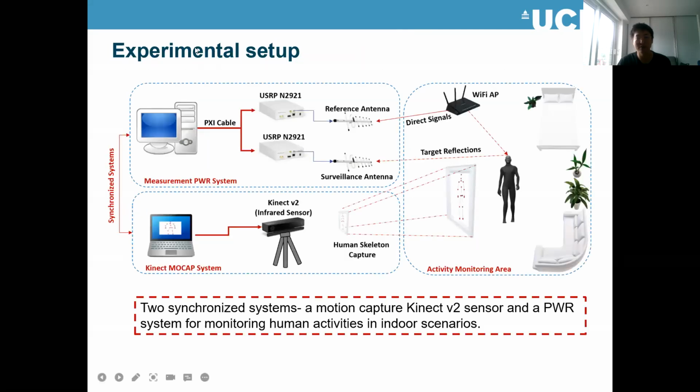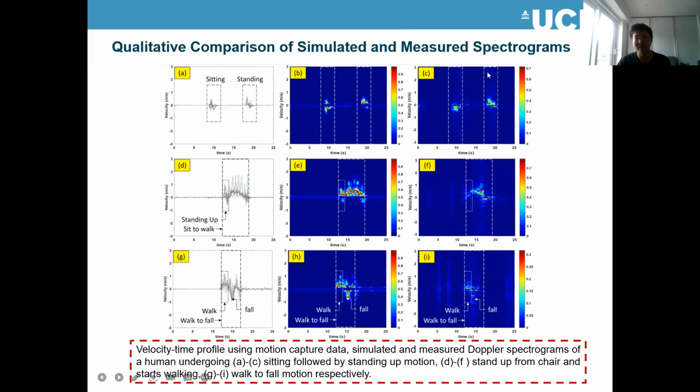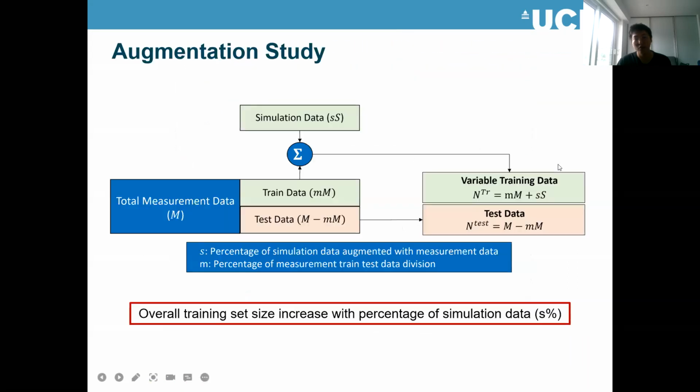The experiment setup is like this. We use the passive Wi-Fi radar and a Kinect sensor to simultaneously collect data and generate simulated data and measured data. We can see the similarity between them, and also compare them with the ground truth to see how good they are. After we get this simulated data, we proposed two kinds of augmentation schemes.